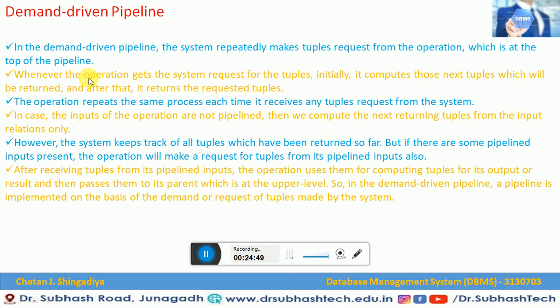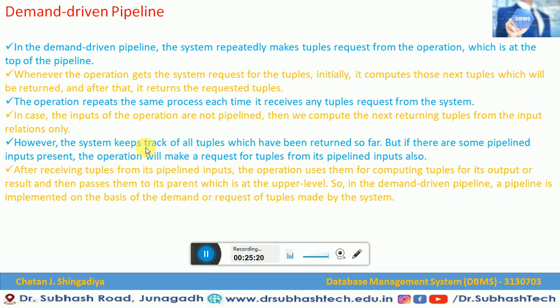Whenever an operation gets a system request for a tuple, it initially computes the next tuple which will be returned, and after that it returns the requested tuple. Also, the operation repeats the same process each time it receives a tuple request from the system. In case the inputs of the operation are not in a pipeline, then we compute the next returning tuple from the input relations only.